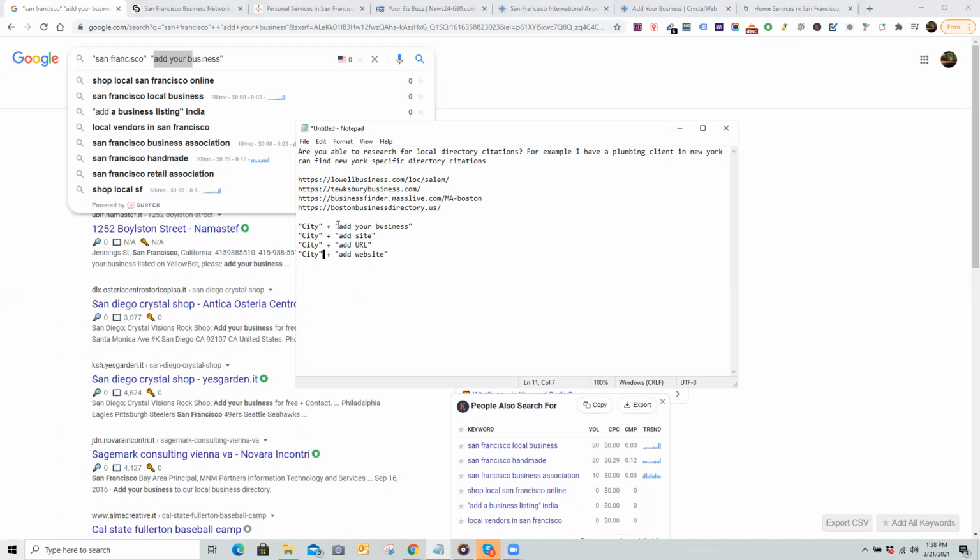Then plus add your business. You don't ever need to change this. City. So once again, Boston, Portland, whatever. Add your site. You don't ever need to change this. City, add your URL. Don't need to change that. So the only parts on this that should ever change are the cities. You're just going to take this and replace it with whatever city I need you to go out there and find citations for. This part you're always going to keep the same.